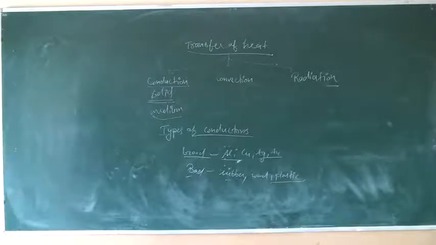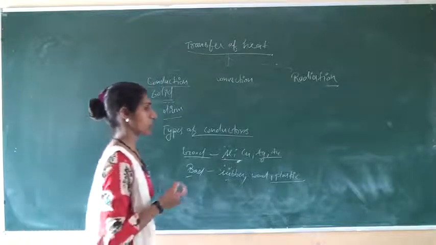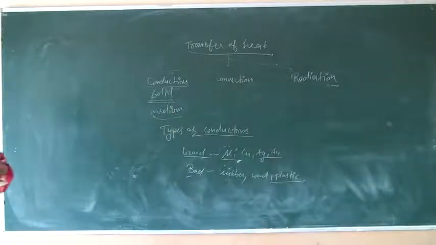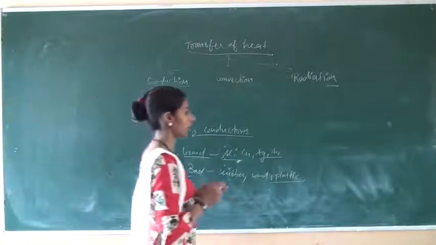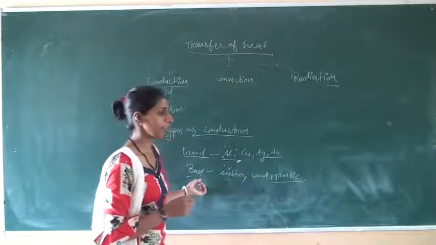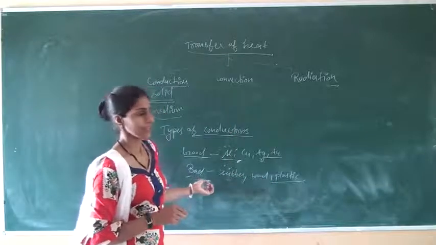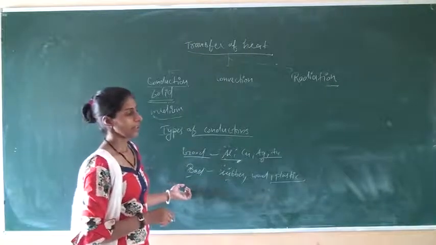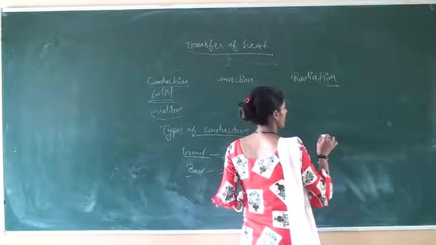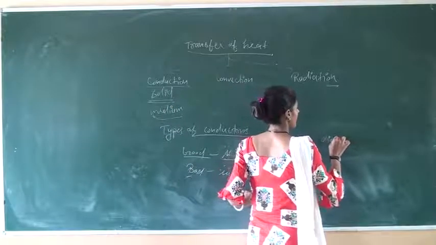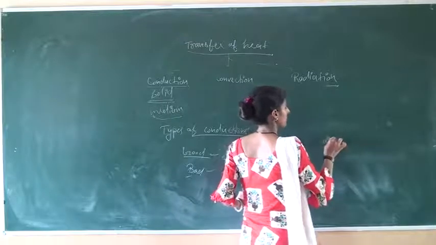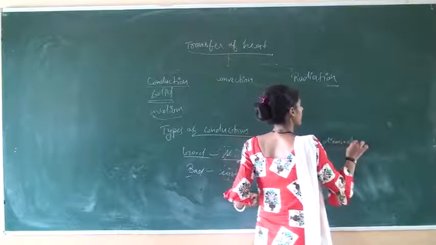Good conductors or bad conductors of heat: all the metals are good conductors of heat. All the non-metals are bad conductors except graphite, which is a good conductor of heat. Carbon has two allotropic forms, that is diamond and graphite.